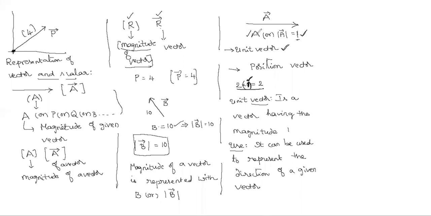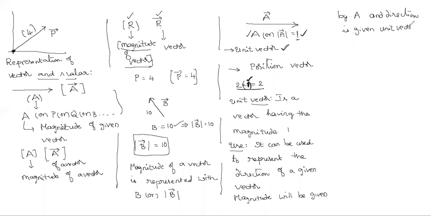A or mod a. Very good. And who will give the direction? Unit vector. Very good. So magnitude is given by a, and direction is given by the unit vector.